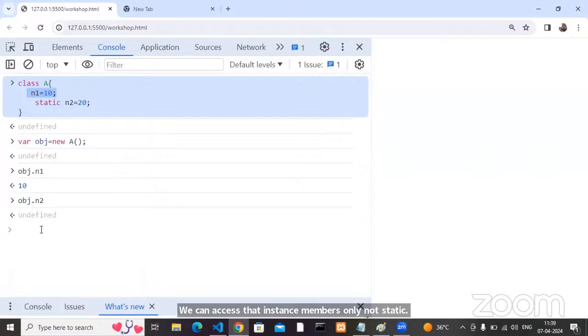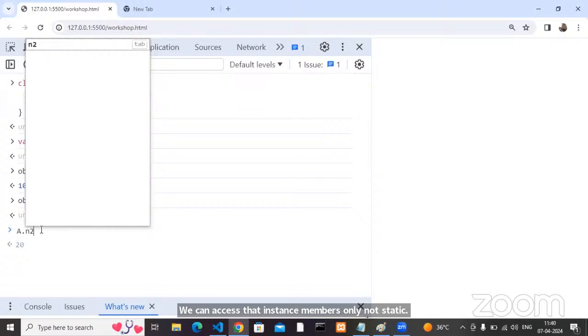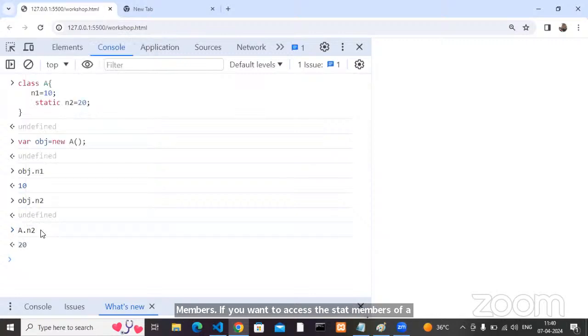If you want to access the static members of a class, you can directly call them by using the class name. Understood or not?